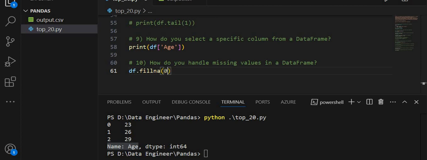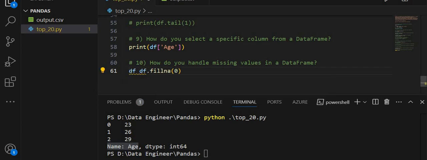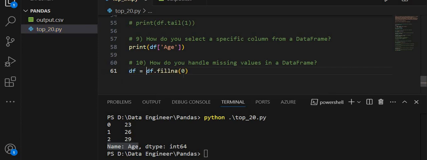Let's say I am passing 0 and I am going to assign this data frame to this, and this will do what? This will replace missing values with zeros.